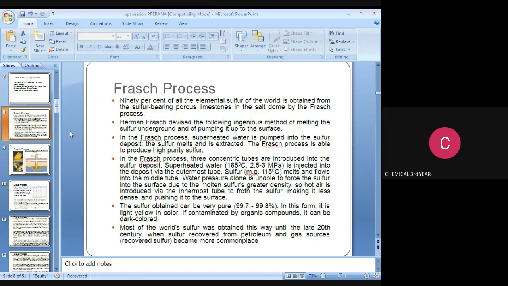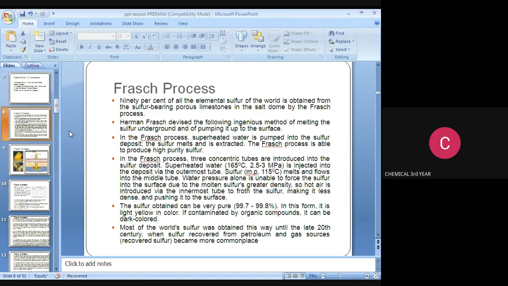In the Frasch process, three concentric tubes are introduced into the sulfur deposit. The superheated water is injected into the deposit via the outermost tube.